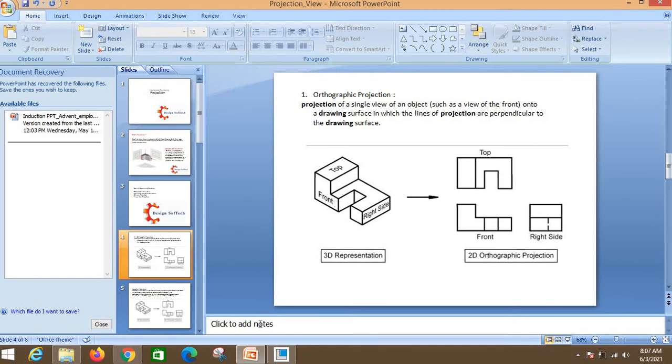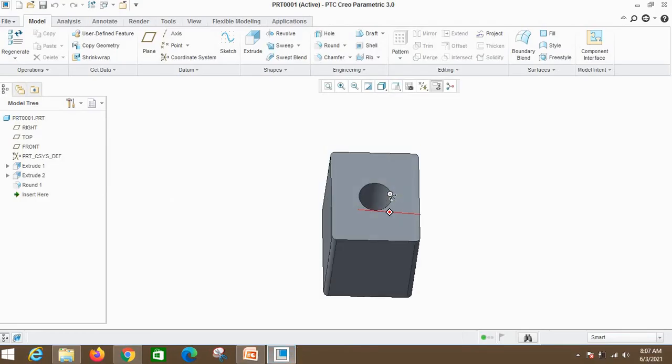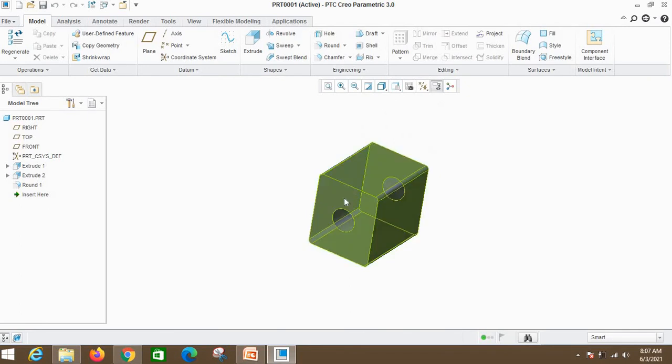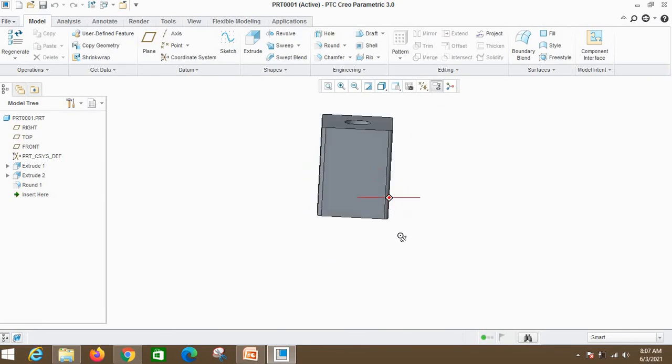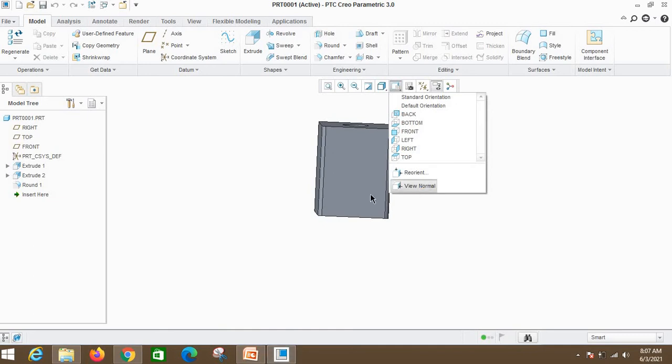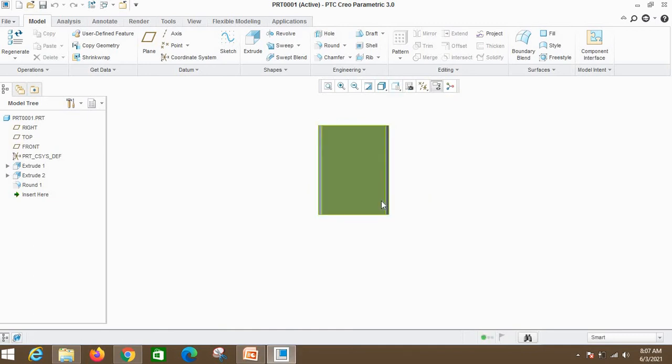How can we see this? If I want a top view of this, what I will do is just look at this part from the top. Okay, so you can see only the rectangle, right? Like this, with view normal, you can see only a rectangle. If I want to see this part from this side, we can say it is the front. I enter the command view normal and just click on this surface. So it is like that.